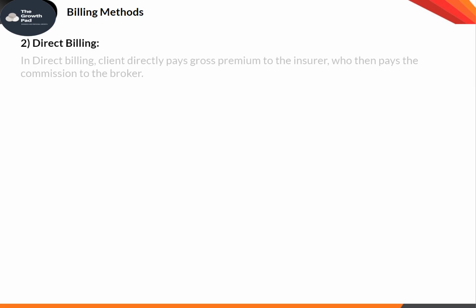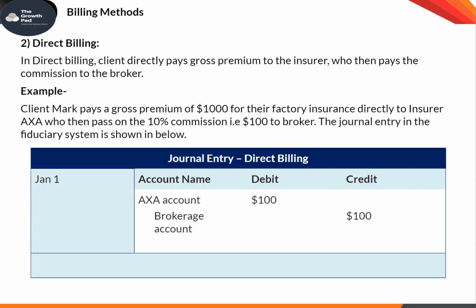Direct billing, or indirect billing: the client directly pays the gross premium to the insurer, who then pays the commission to the broker. Example: client Mark pays a gross premium of $1,000 for their factory insurance directly to insurer AXA, who then passes on the 10% commission, that is $100, to the broker. The journal entry in the fiduciary system is shown below.